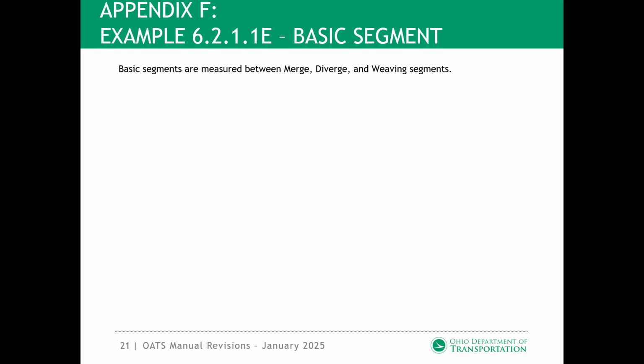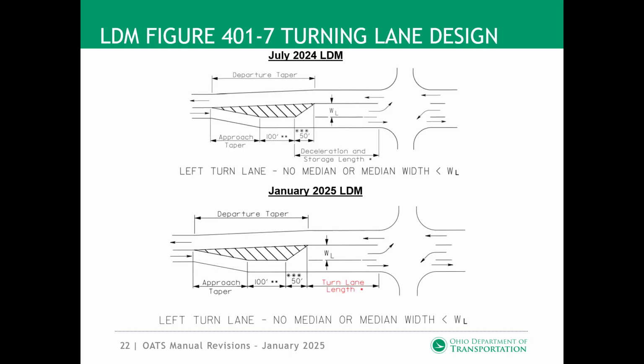6.2.1.1e, Basic Segment. Basic segments are measured between merge, diverge, and weaving segments. I'm going to take a break from the OATS manual revisions for a minute to discuss revisions made to the Location and Design Manual Volume 1, Section 400 regarding turn lane lengths.